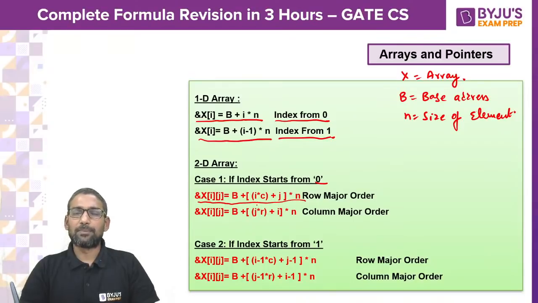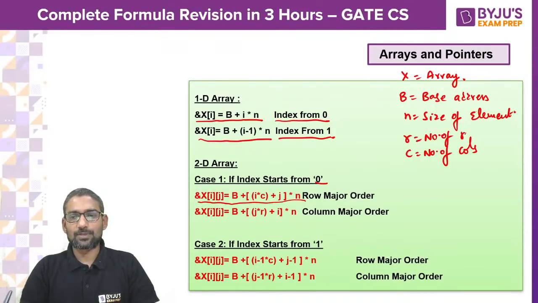Here is the formula: B plus (I into C plus J) into N. Here what is the C? C is number of columns. R is number of rows. And what is I? Row index. And what is J? Column index.